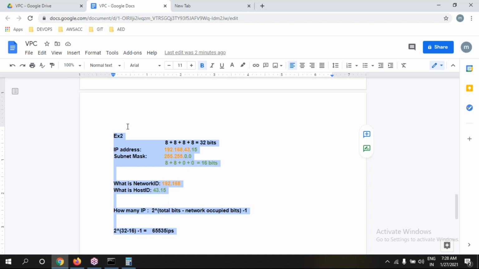So the internet service providers are going to use 65,500 IPs. In your zone, they categorize zone wise, and in that zone they can give 65,000 broadband connections to a particular area. Got this very clearly with an example.